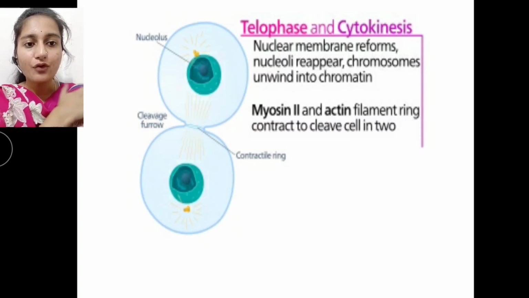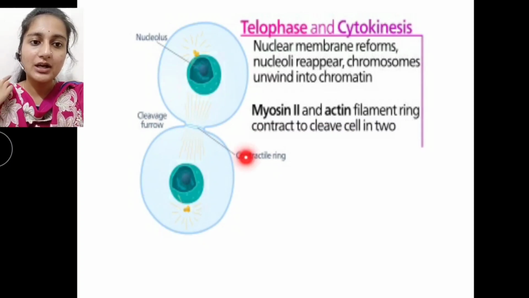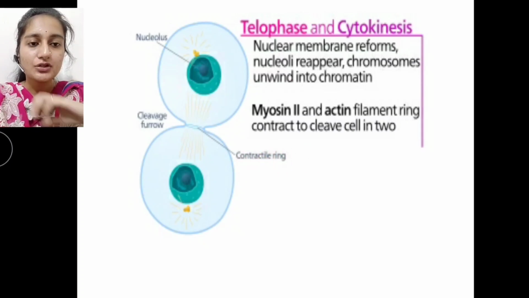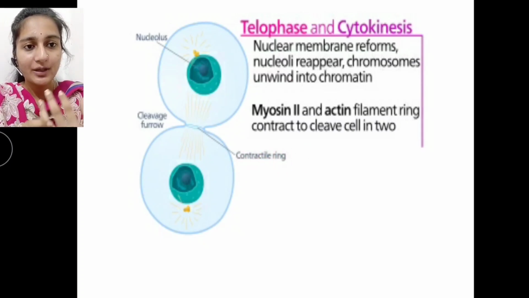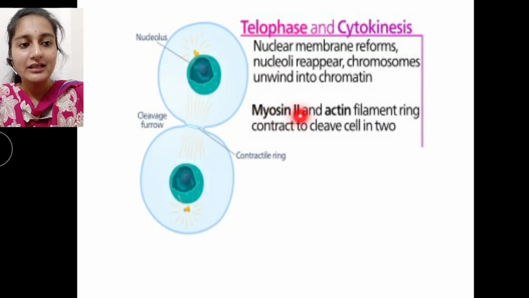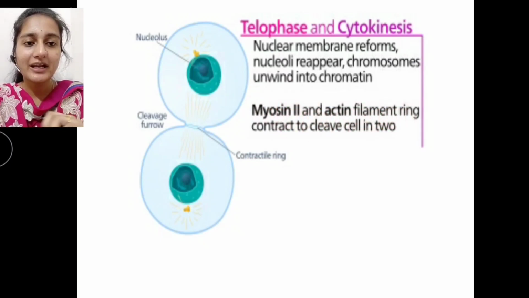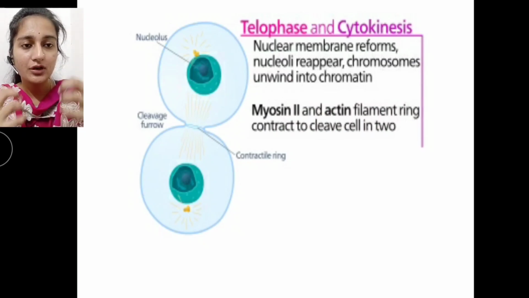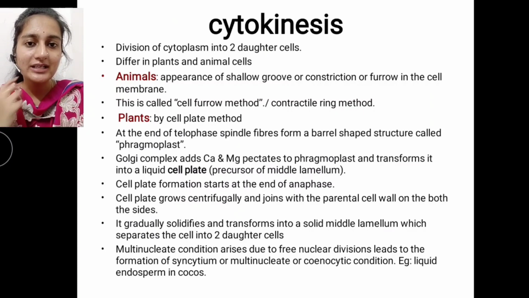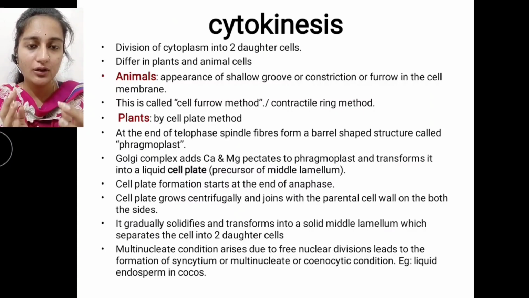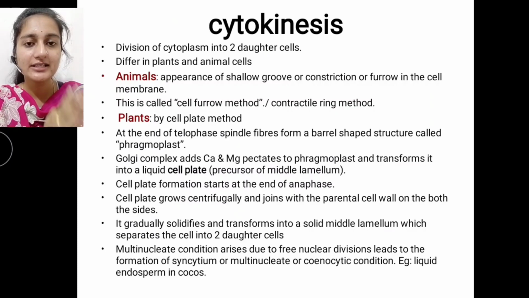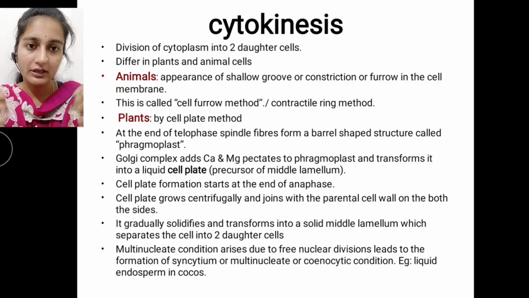They form a ring called the contractile ring, made up of myosin 2 and actin filaments. This ring is formed at the center and helps the cell divide into two daughter cells. So what is cytokinesis? At the end of telophase the cell furrow is formed, and in cytokinesis the cytoplasm is divided into the two daughter cells.